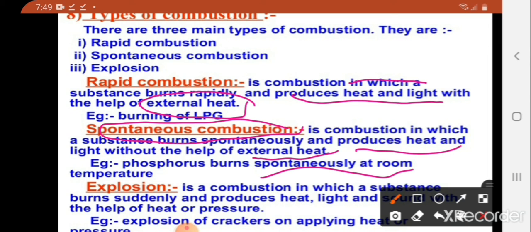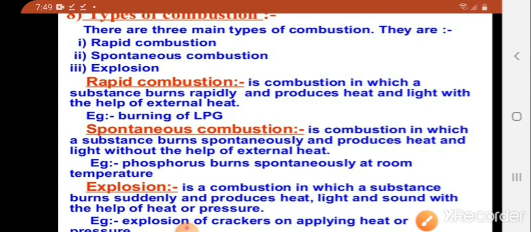Next one is explosion. Explosion is a combustion in which a substance burns suddenly and produces heat, light and sound with the help of heat or pressure. An example is the explosion of crackers on applying heat or pressure.